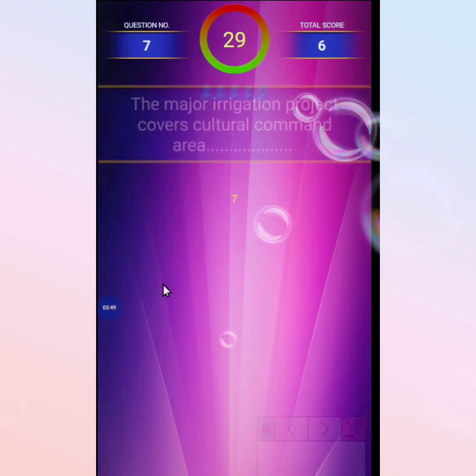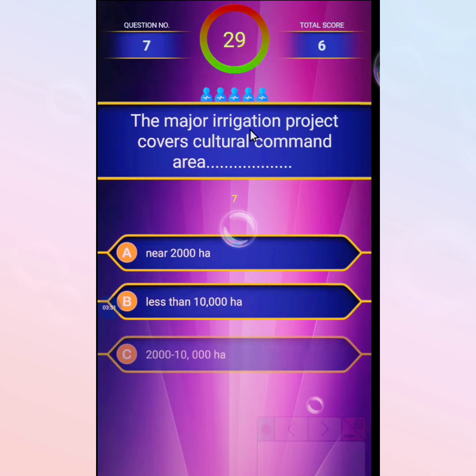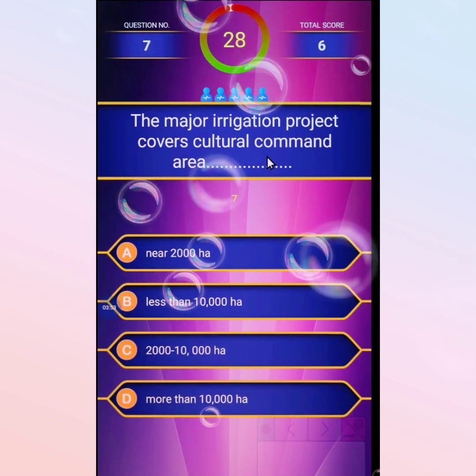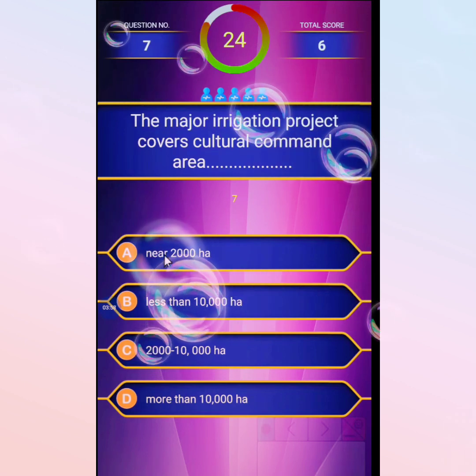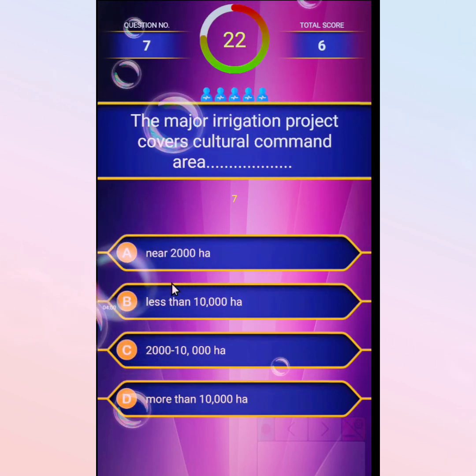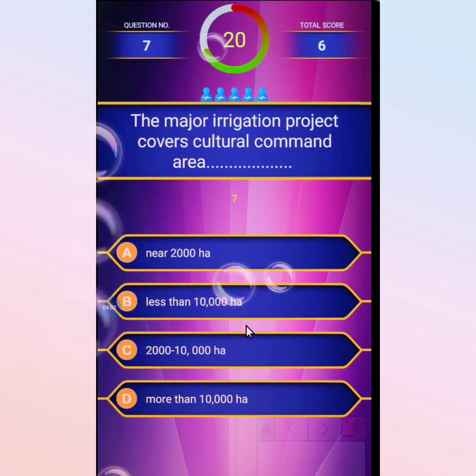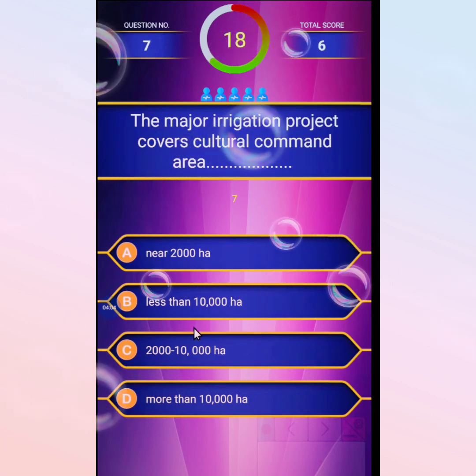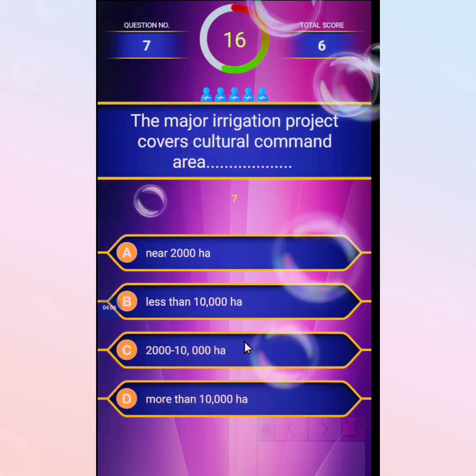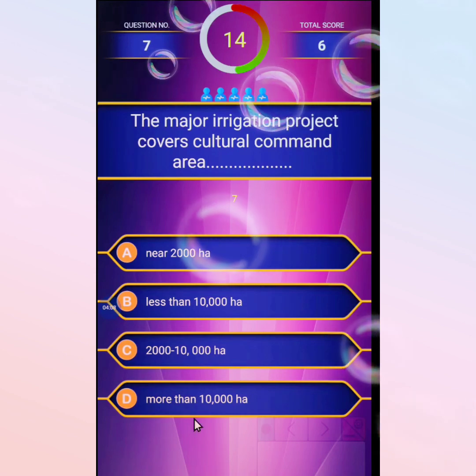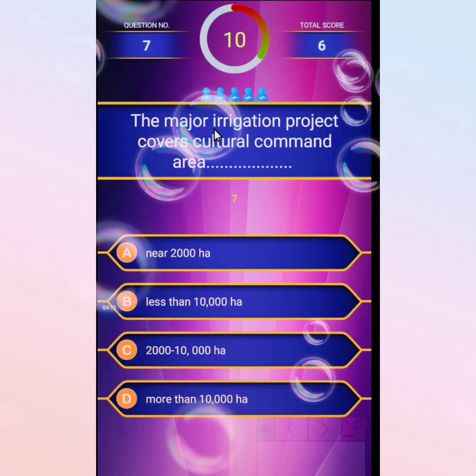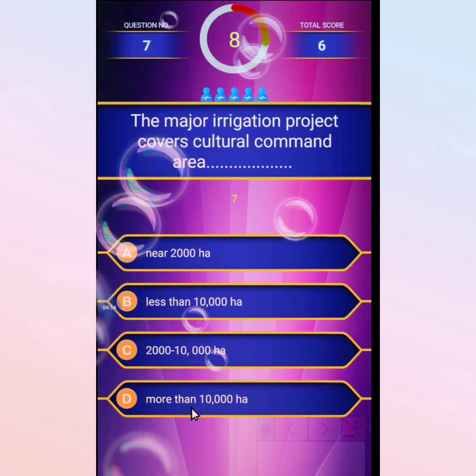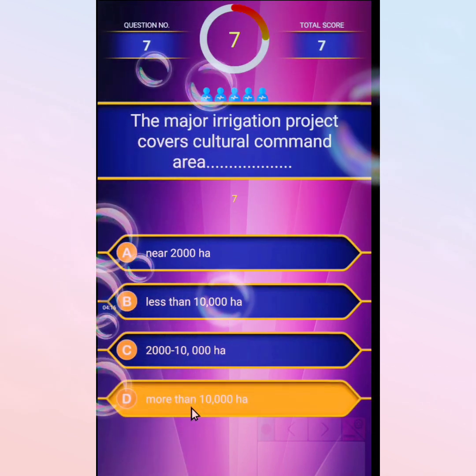Next MCQ: the major irrigation project covers agricultural command area of, first option near 2000 hectare, second less than 10,000 hectare, third 2000 to 10,000 hectare, and the last option more than 10,000 hectare. The major irrigation project covers more than 10,000 hectares.